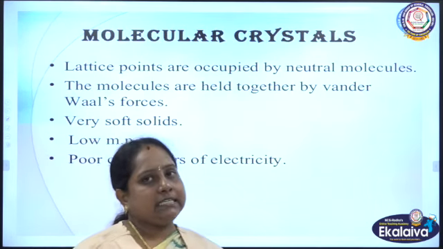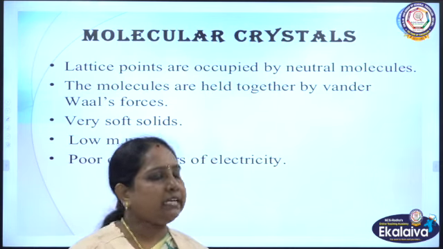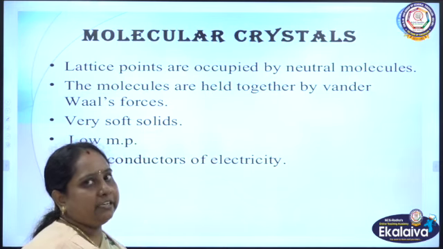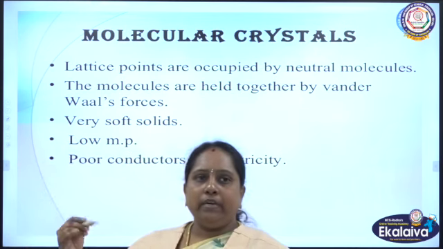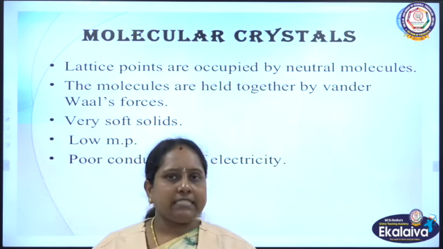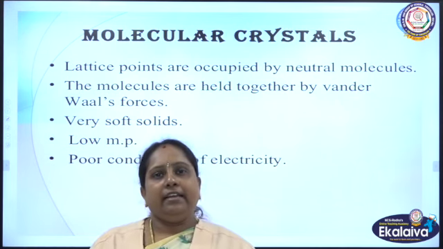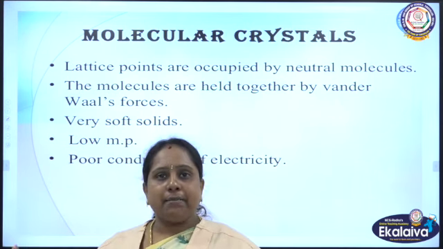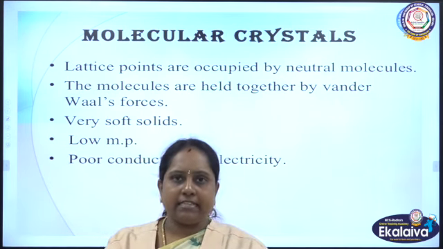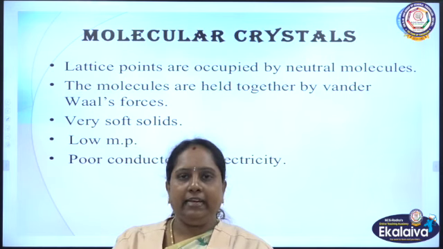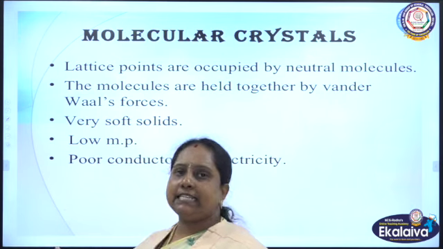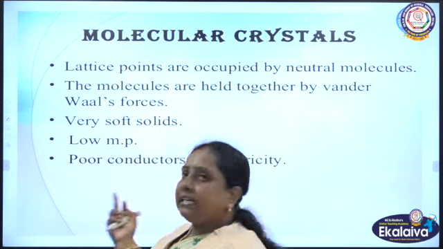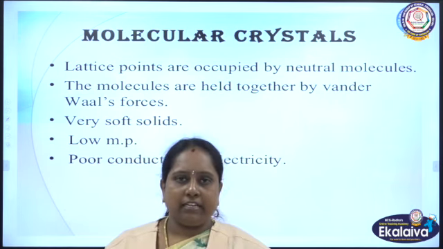And molecular crystals. If you take molecular crystals, there are three different types, which we have already discussed. So, in the next class, we will discuss the molecular crystals in detail. So far we have discussed three types of crystals: ionic crystals, covalent crystals and metallic crystals. Next class, let us discuss in detail about molecular crystals and the types of molecular crystals.